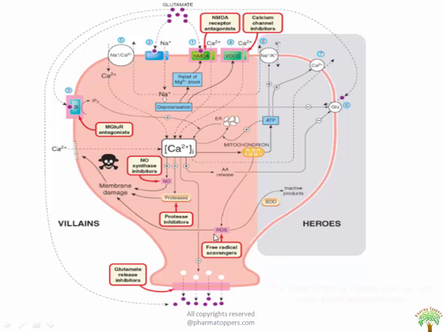Formation of reactive oxygen species is also enhanced, thus representing the danger point or the fatal point at which the positive feedback mechanism exaggerates, and thus the process continues. So in this case, free radical scavengers act as protective mechanisms, and the other drugs used here are glutamate release inhibitors, protease inhibitors, nitric oxide synthase inhibitors, and mGluR antagonists, which are the main drugs used to control this glutamate excitotoxicity, as a result of which neurodegenerative disorders are prevented.